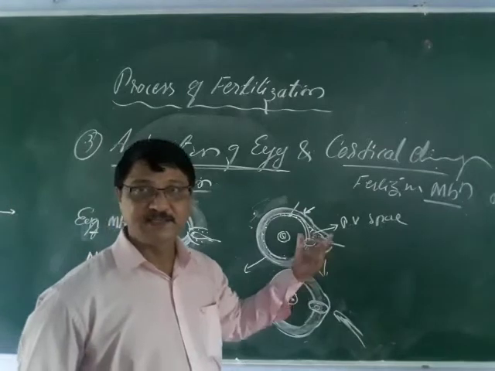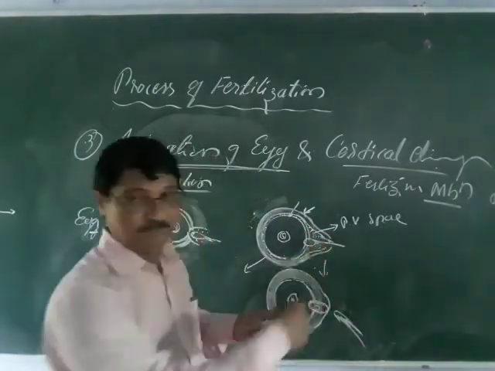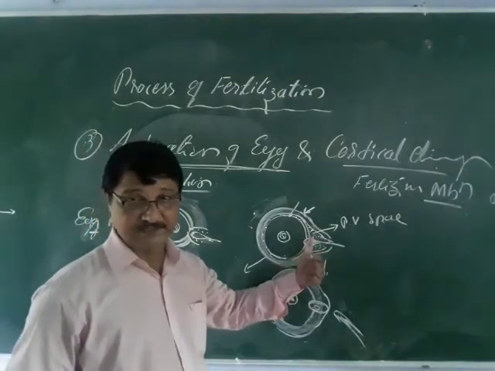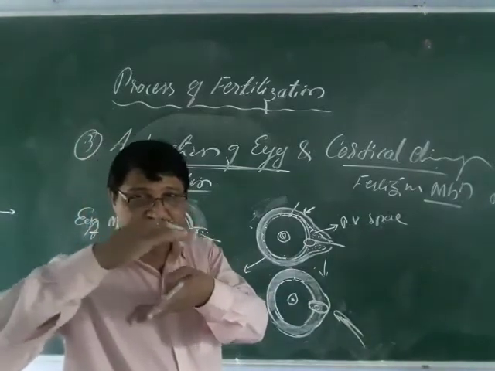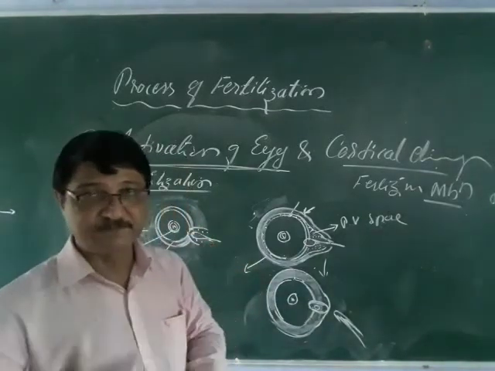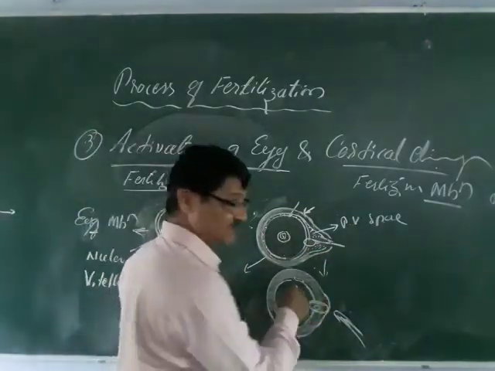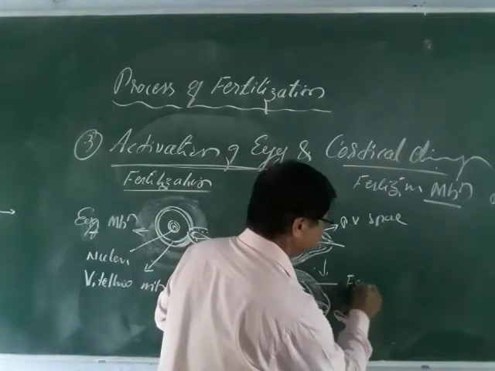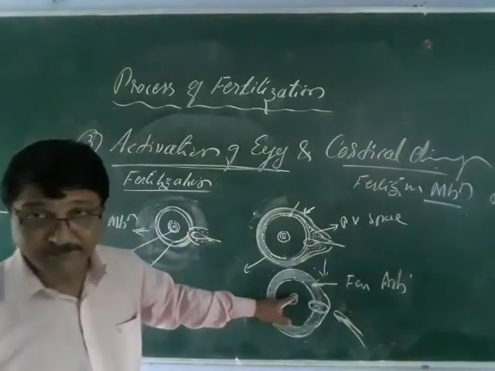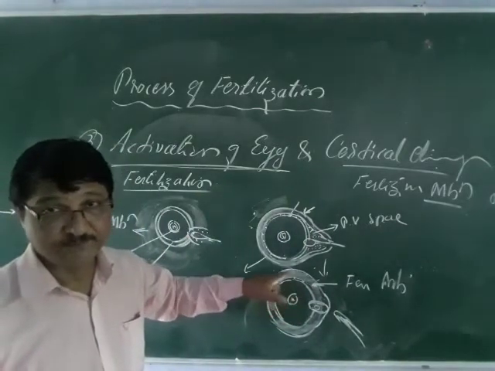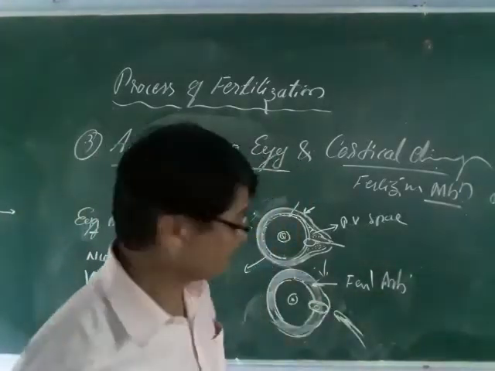And cortical changes means here a perivitelline space will be developed once the sperm comes in contact with the inner membrane of the vitelline membrane. So a space will be developed, that is the perivitelline space, and that space is filled with a chemical fluid, the osmotic fluid, and results in a thick membrane structure that is called the fertilizing membrane. Such a thick vitelline membrane develops, and this developed thick vitelline membrane is called the fertilizing membrane. Remember, fertilizing membrane.